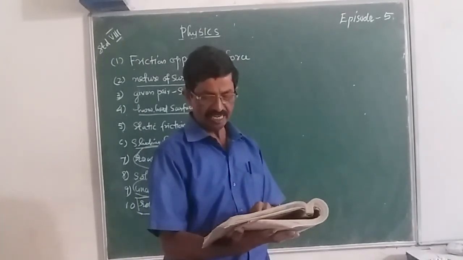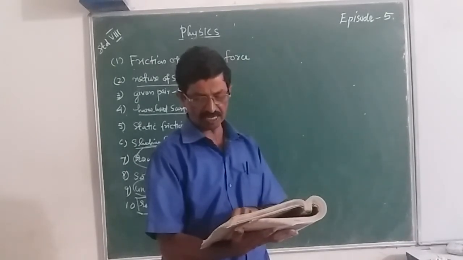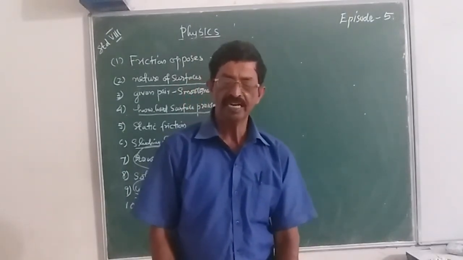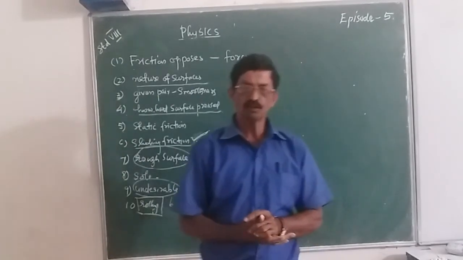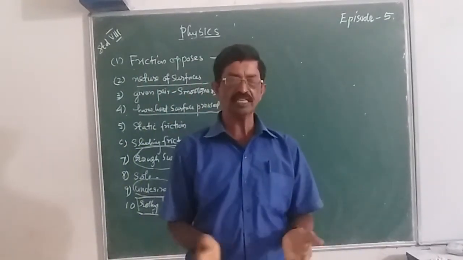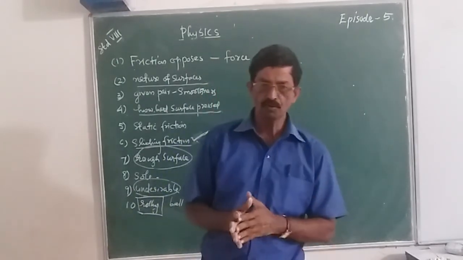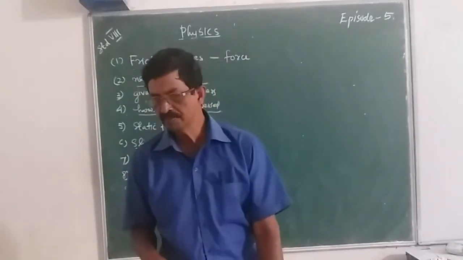Now, question number 10, explain why objects moving in fluids must have special shapes. We know by observing nature that birds, fish, etc. move constantly or most of the time. For them to move, the friction must be minimum.